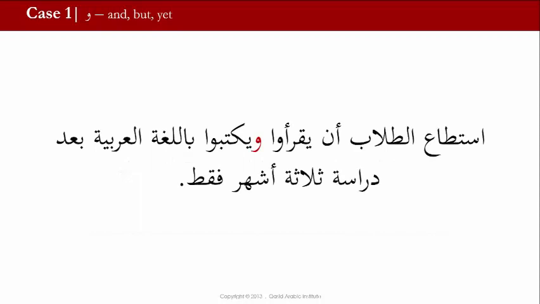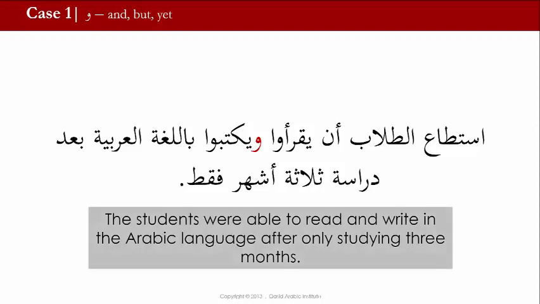Here's another sentence. استطاع الطلاب أن يقرأوا ويكتبوا باللغة العربية بعد دراسة 3 أشهر فقط. The students were able to read and write in the Arabic language after only studying 3 months. Here we have أن يقرأوا ويكتبوا, to read and write. In this situation, the wow means and, but it is connecting not two nouns, but two verbs in this context.